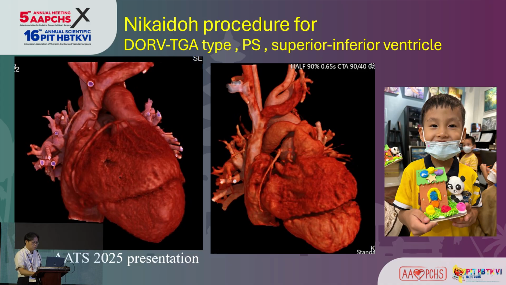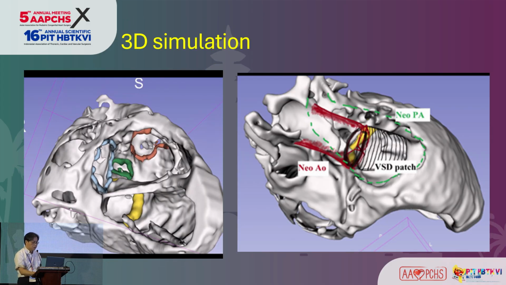This is another complex case with DORV, TGA type, pulmonary stenosis and superior-inferior ventricle. In this case, we thought about it for a very long time, 3 to 4 years. Could we do a biventricular repair for this patient? Finally, we did a CT and tried to make some simulation of the outflow tract. And then we found that it is impossible to connect the VSD directly to the aorta without obstructing the tricuspid valve and the pulmonary outflow.